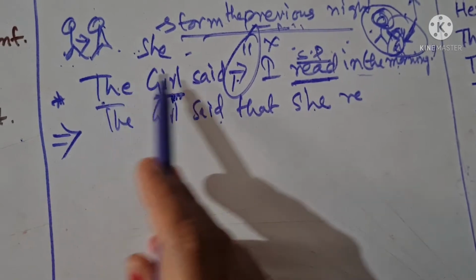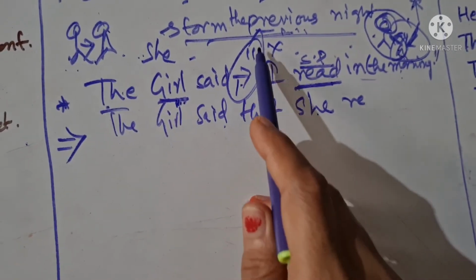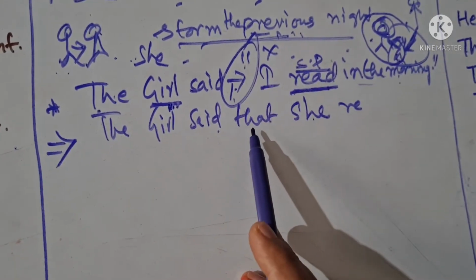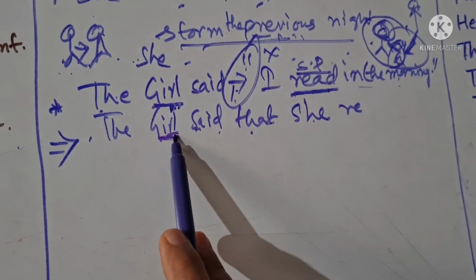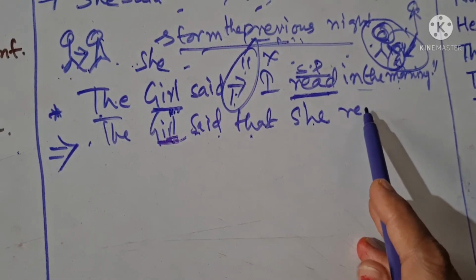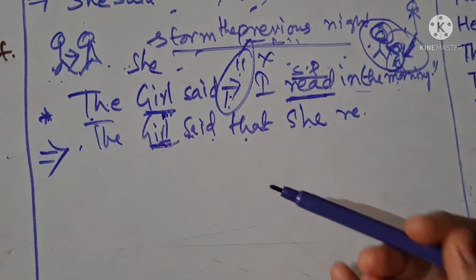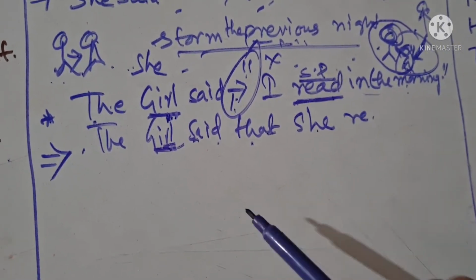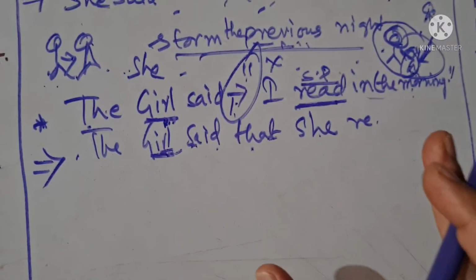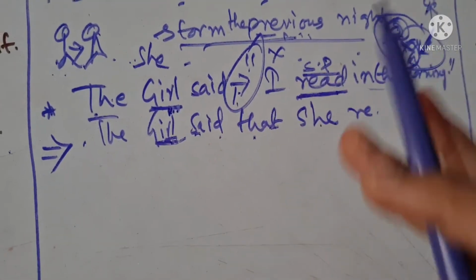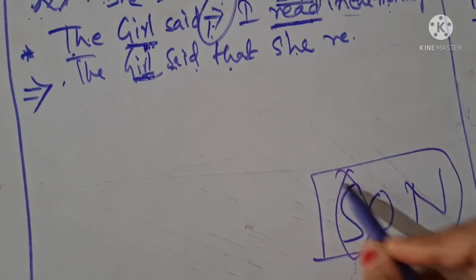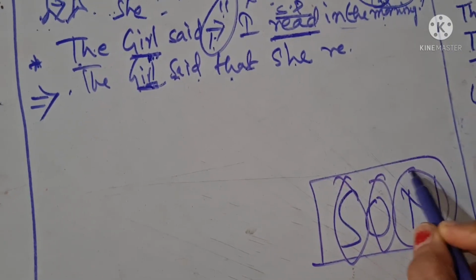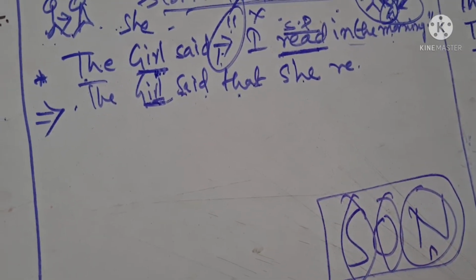So let's see, the girl said that. We are going to remove the inverted commas with the help of "that." The girl said that. Now don't use your sun formula here. Just try to think by yourself. Whenever you change the sentence in your mind in Hindi, then you will absolutely get the meaning. You might have heard about this sun formula, that how to change the pronouns according to subject, according to object and according to numbers. No need to read this.